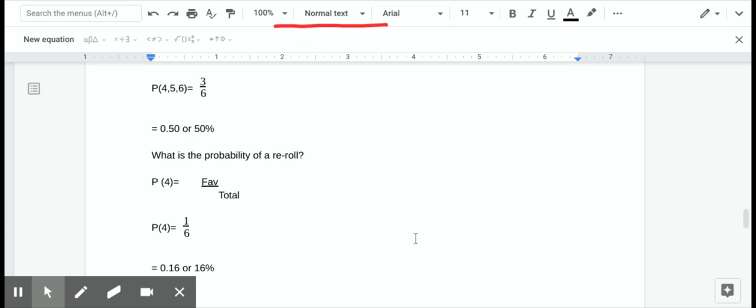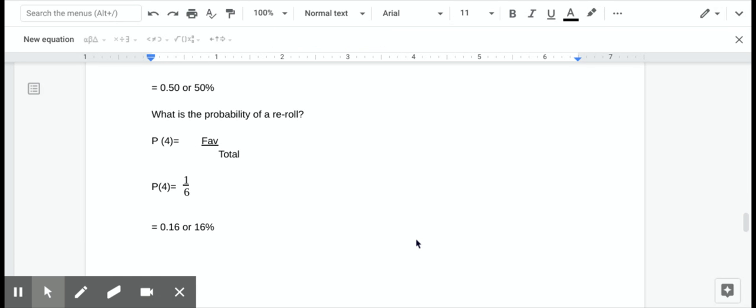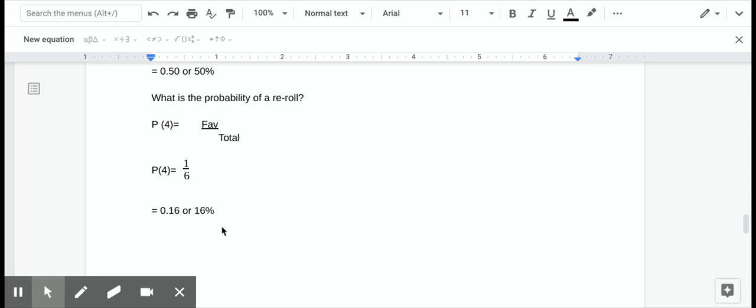So, what is our probability of a reroll? Well, the only way we're going to have a reroll is if Olivia and Cameron both roll a 4. So we have our total favorable over our total outcomes. And the only probability we have is the number 4, which is 1 out of 6, which translates to 16%. So there's a 16% chance that Cameron and Olivia would both roll a 4.